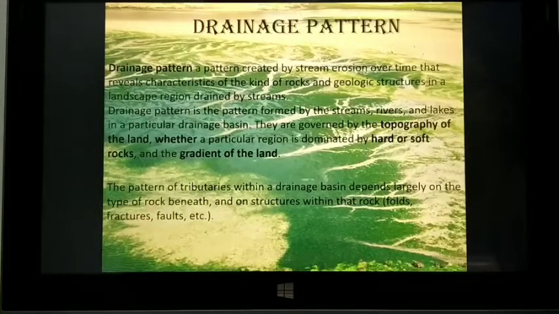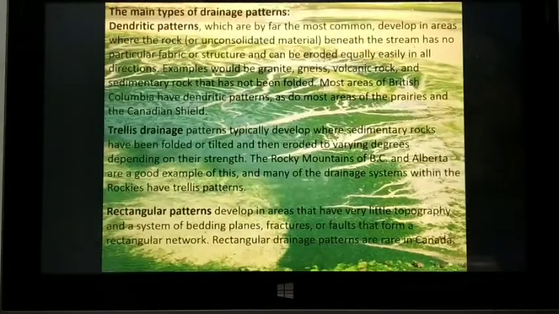Like, if you remember, in our country the drainage pattern is like an alluvial fan. That means whatever deposition is brought by river Ganga and its tributaries is in the form of smooth alluvial soil. So there they form an alluvial fan or delta shape. Understood? So there are some different types of drainage patterns.